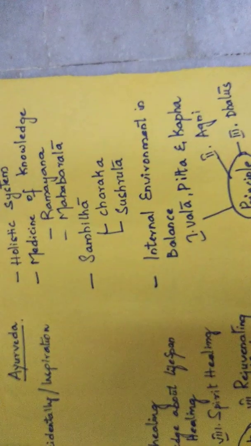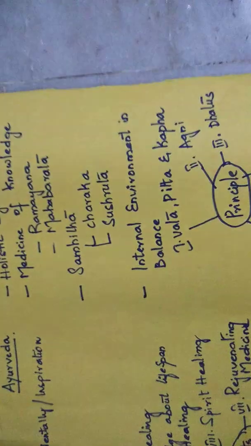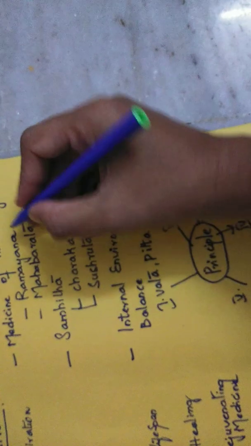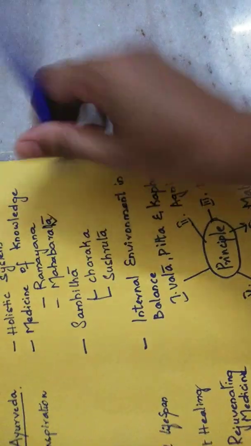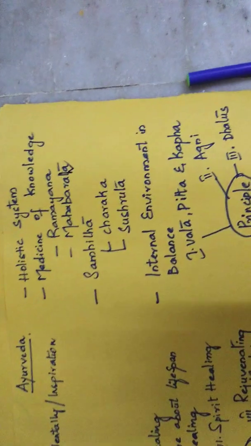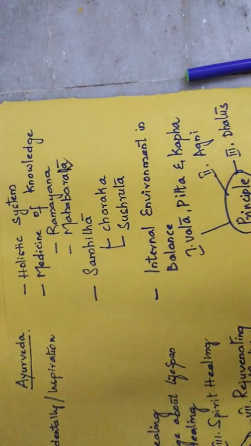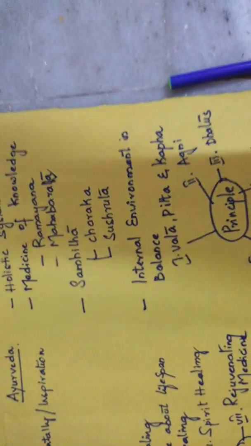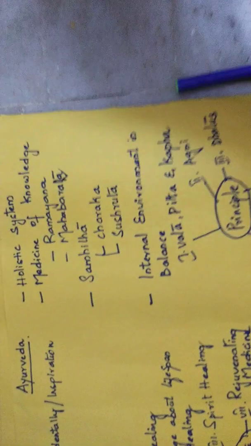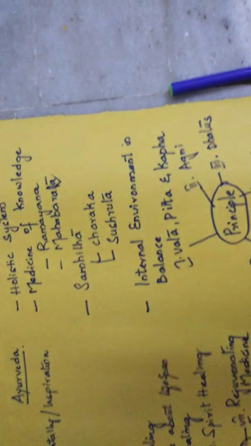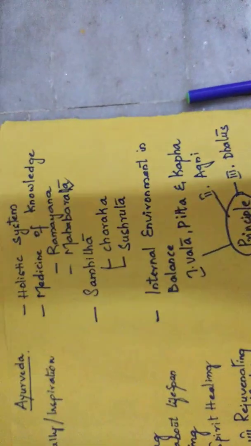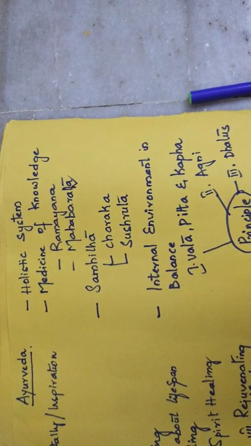And the next one, Mahabharata. When we talk about Mahabharata, many people were wounded in the battle. Most of the surgeries were performed to recover from those injuries.